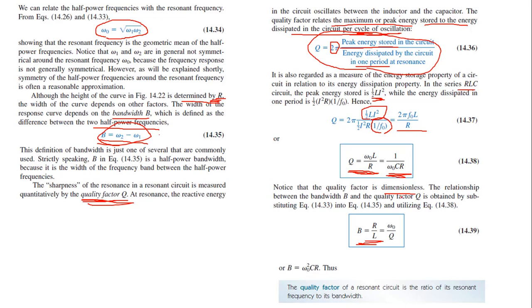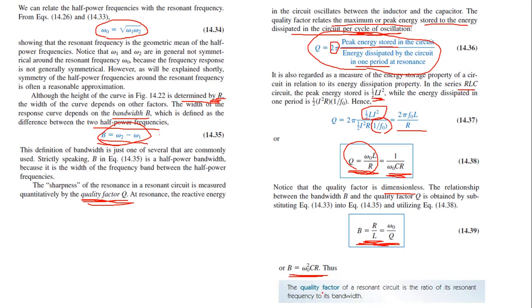And utilizing this equation, R by L is B. So here you will get 1 by B. So B will be equal to omega naught by Q. So bandwidth is equal to R by L or omega naught by Q, or rearranging this equation, bandwidth will be equal to omega naught square R C.